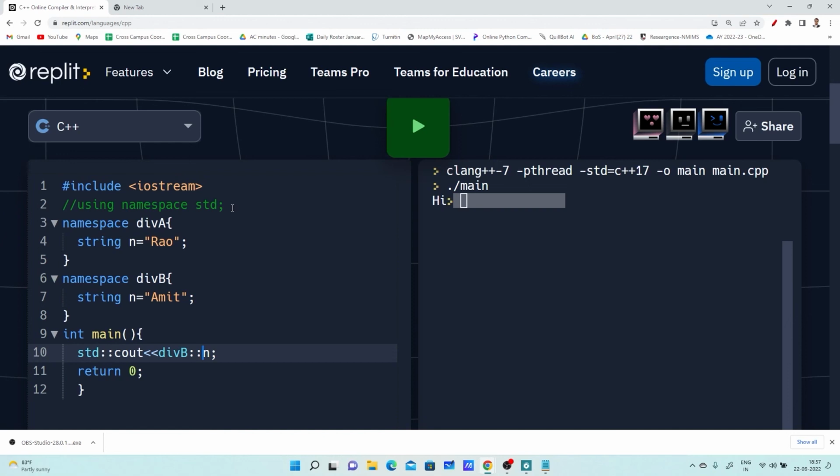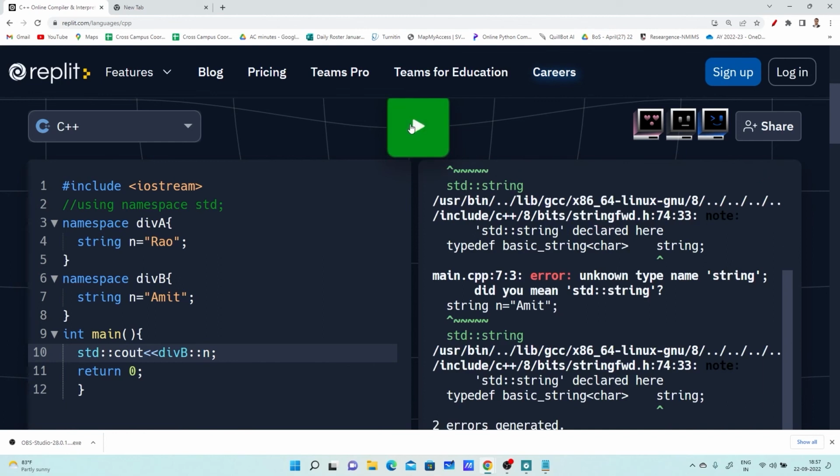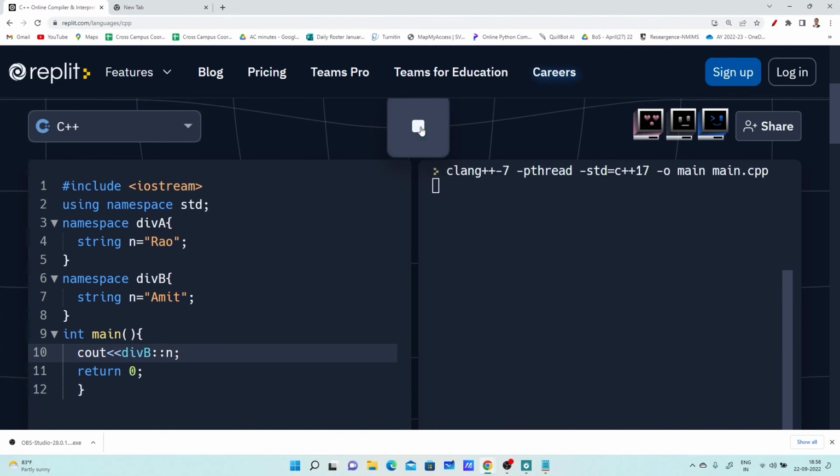I am writing here division B. What will be the output? So it will display Amit. Why? Because I am trying to access division B. Yeah, so let me uncomment it, using std, and let me avoid it. Yeah, let us check. So it is displaying Amit.